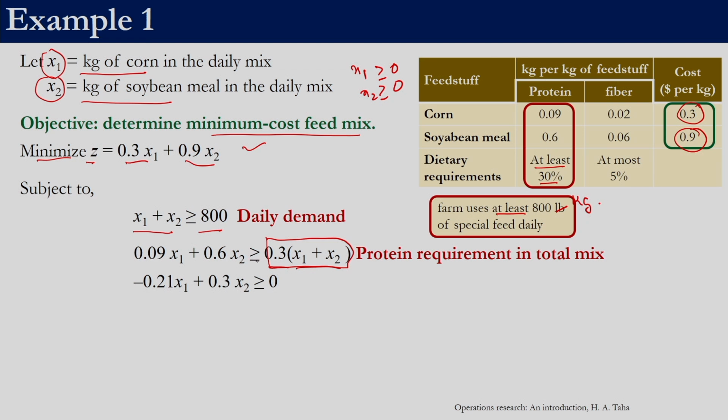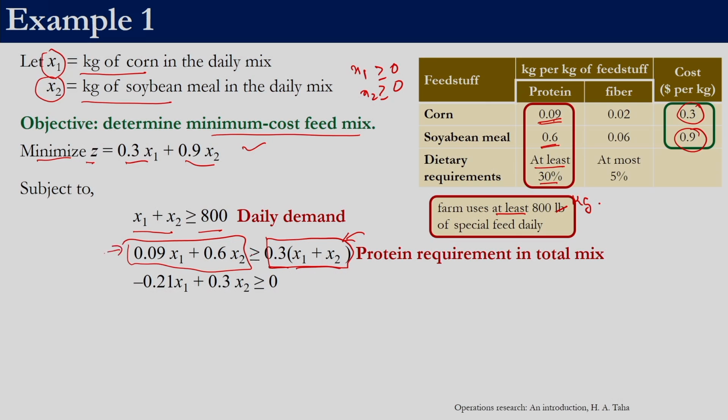What we actually would have is 0.09 x1, because corn contains only 0.09 protein. Similarly, soya bean contains 0.6, so 0.6 into x2. So, 0.09 x1 plus 0.6 x2 will be the amount of protein in x1 kg of corn and x2 kg of soya bean.